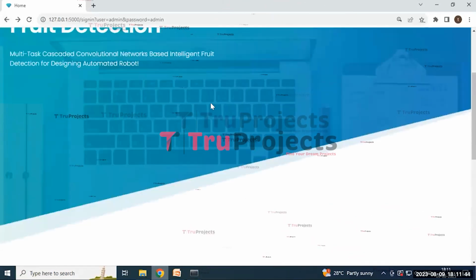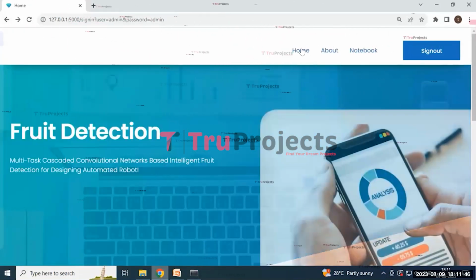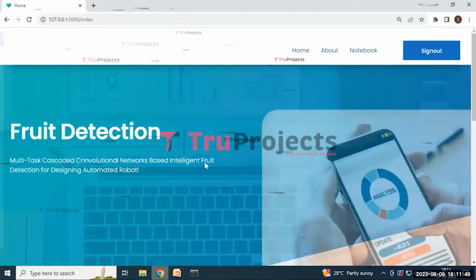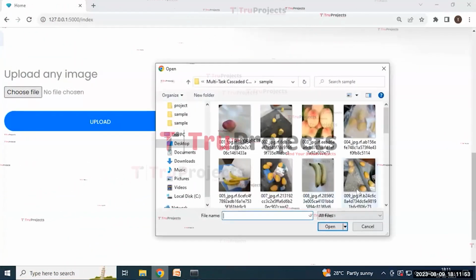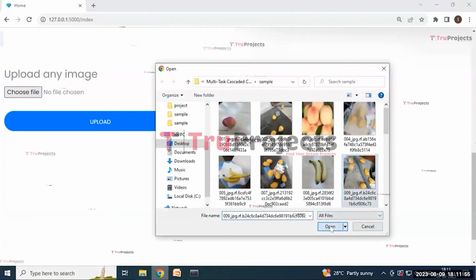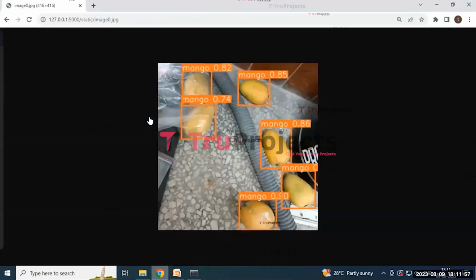Here the result is a mango with the bounding box around it. In this way we can identify the fruits within the images by using the various deep learning models. And then click on the choose file button and select another image, then click on the open button and then click on the upload button. Here the result is like this.